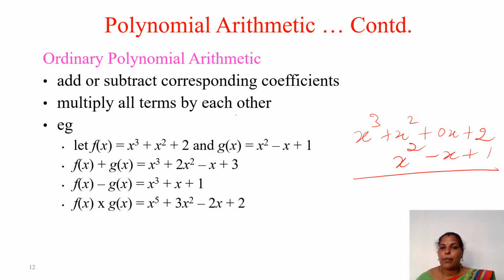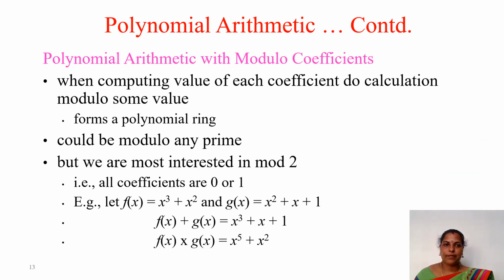If you perform addition, 0 minus 1 is minus 1x only, and x square plus x square is 2x square, plus x cube. So here we get this value. Likewise, we can perform subtraction as well as multiplication. If time permits, you try to work out and check whether the answer is correct.